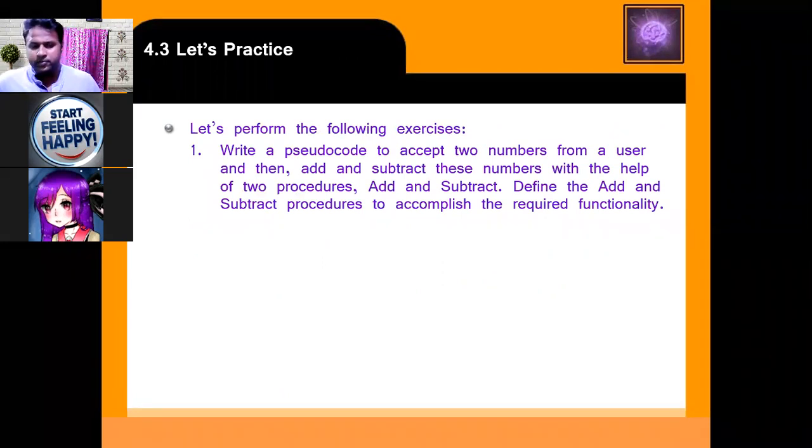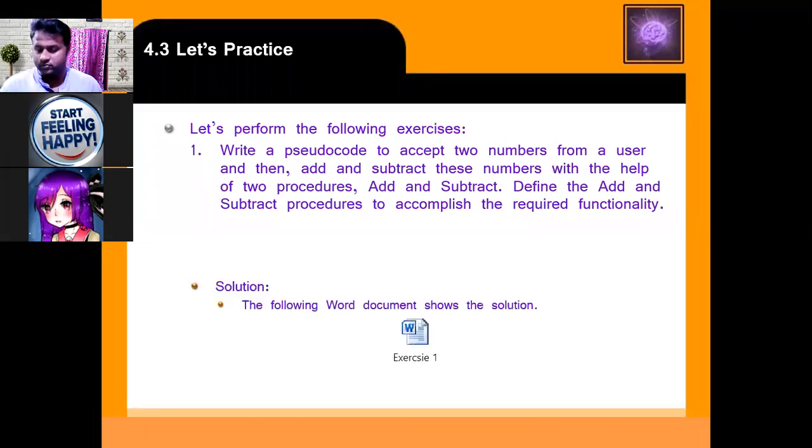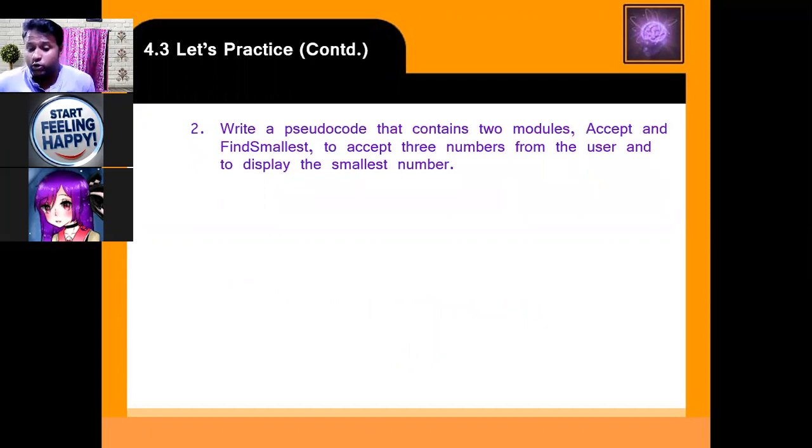So it is a question for you. Take a snapshot. Write a pseudocode to accept two numbers from a user, then add and subtract these numbers with the help of two procedures, one called subtract and another called add. The next is to write a pseudocode that accepts two numbers and finds the smallest.